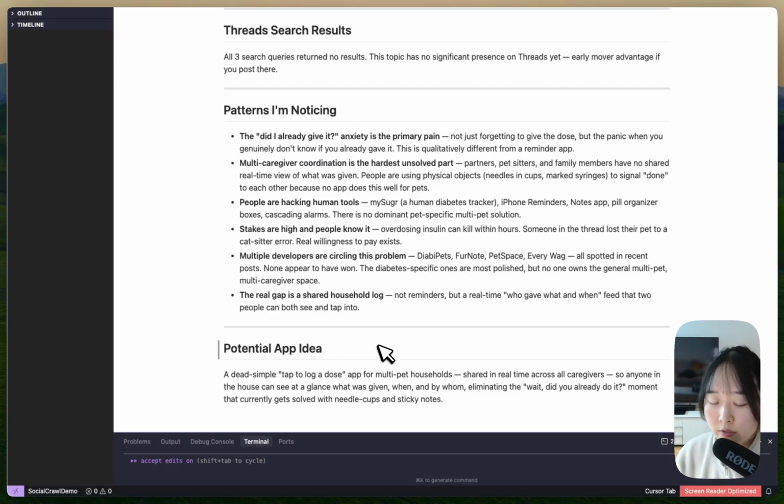Honestly, this is super insightful information because this is something I could have never thought of in my head. I hope this process provided you a useful insight as well. And the thing I love about this process is that it's not about being clever or creative to come up with an app idea. It's more about listening to your potential customers, what they are suffering from, what they're complaining about. And once you figure that out, you are not guessing anymore. You're more likely to develop an app that people are more open to pay for because it solves a real problem.